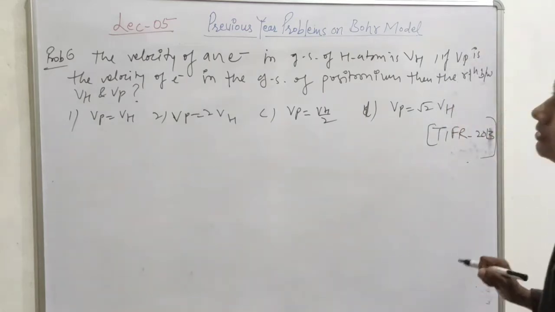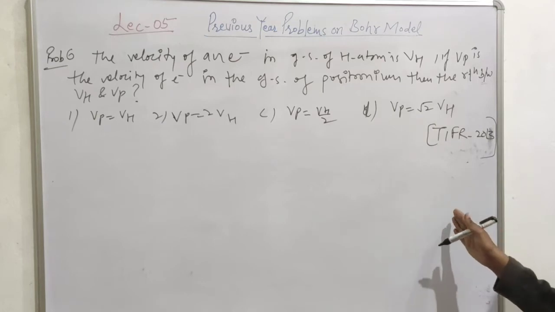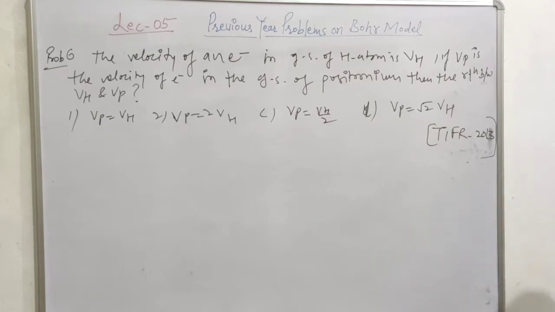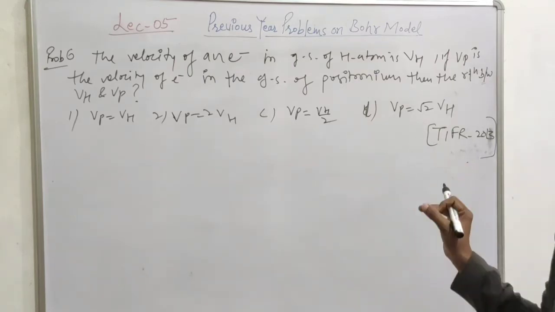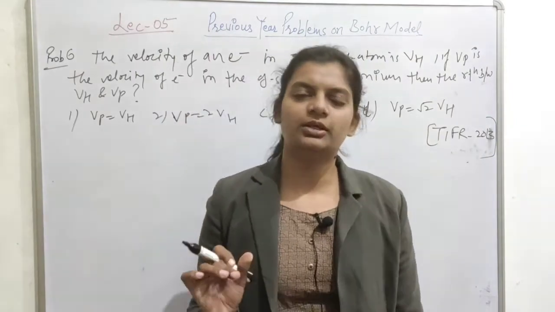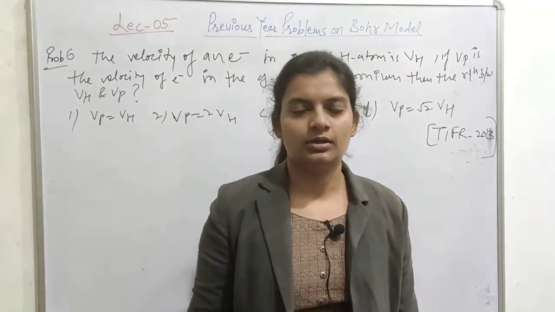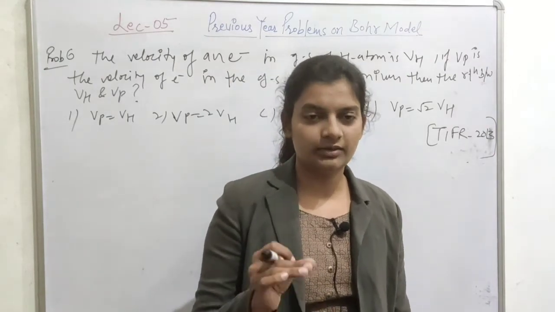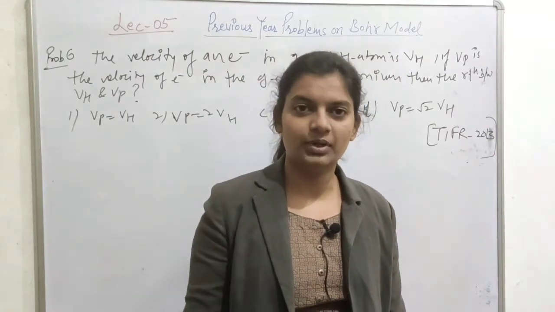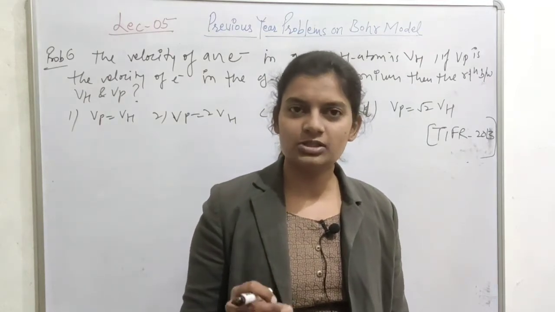So this is the problem. You can easily solve it without using pen and paper. What is given? The velocity of an electron in the ground state of hydrogen is given, and the velocity in the ground state of positronium is also given. You have to correlate these. You know that the effect of mass on the velocity was not taken. Velocity was independent of mass.